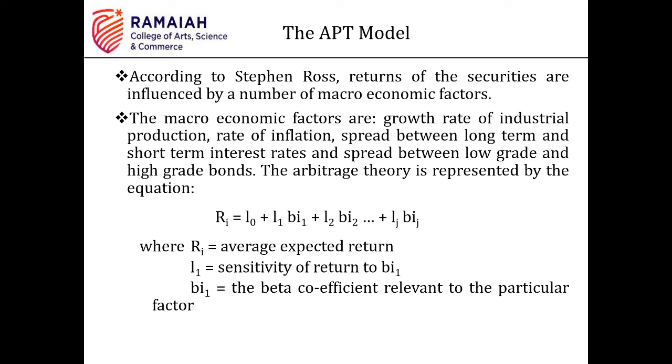Okay. So this is what I was explaining to you people. The returns of the securities are influenced by a number of macroeconomic factors. The returns of the securities depend on various factors. For each of the factors we need to calculate beta, that is, the volatility of my particular stock or security with that corresponding factor. For example, forex. How would forex have an impact on my stock? If forex increases, what would happen to my stock? If there is a 1% increase or change in the forex market or forex risk, what is the corresponding effect on my particular stock, right? Like this, we need to identify n number of factors.